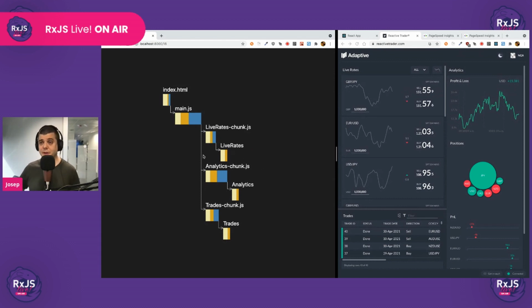If you have a state management library that allows you to self-contain all the logic for these sections in its own chunk, then your main JavaScript asset is going to become a lot smaller, and then you will be able to have each chunk handle its own logic. The only problem is that when that happens, because the logic is self-contained here, this request will only start after this asset has been completely downloaded and parsed, okay?